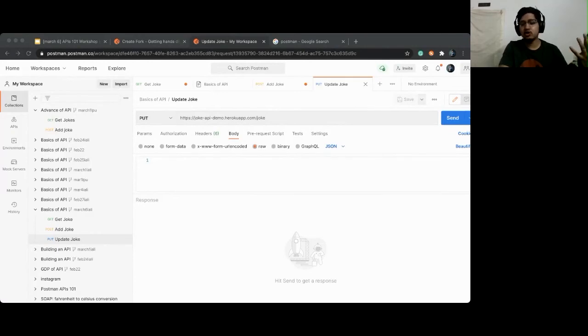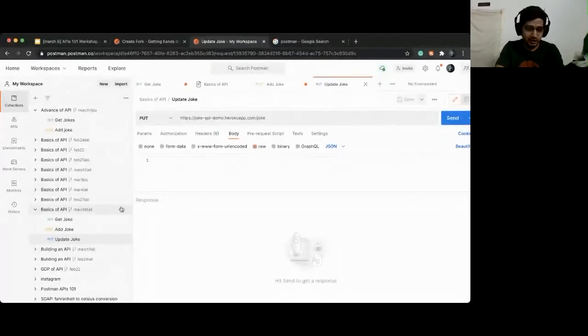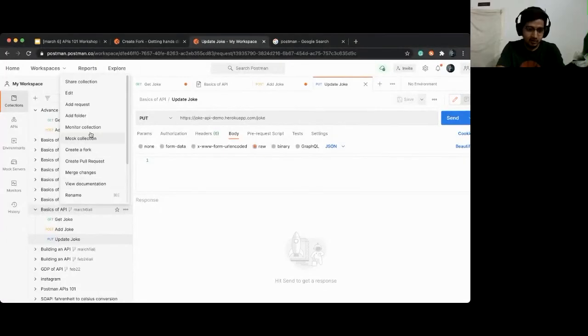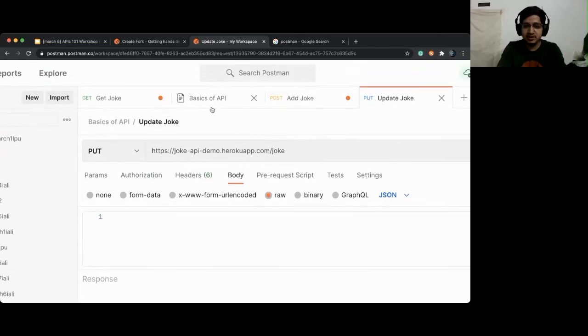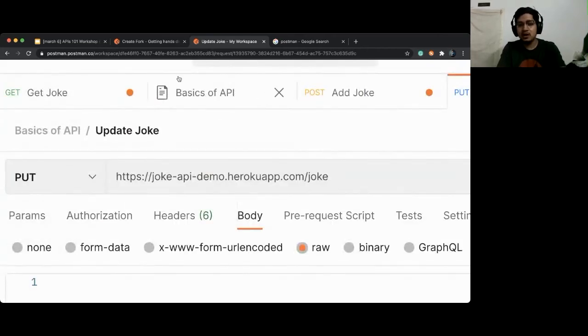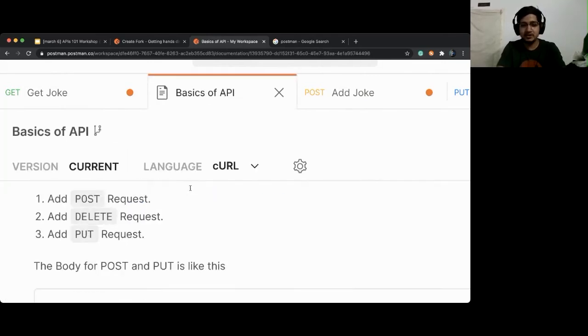Documentation. How do I go to documentation? We need to go to documentation, okay? Because documentation might have something different. So click on three dots and then click on view documentation. Now see that once you click that, the documentation is available in the tab here. You don't need to go again and again and do that, okay? You can click on the tab here and you can go to the documentation right away.